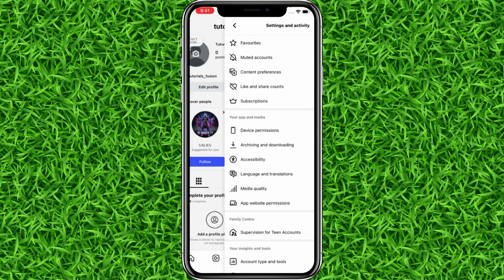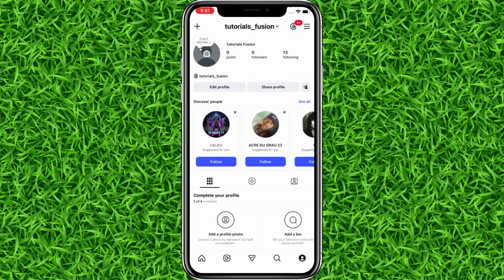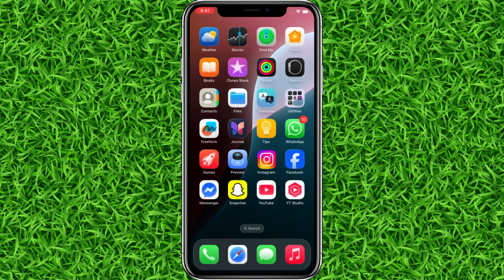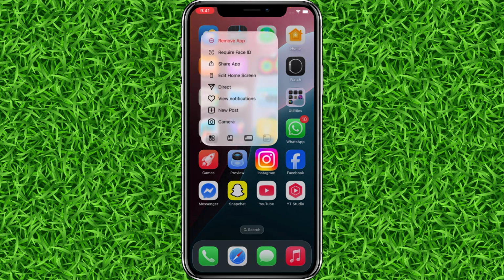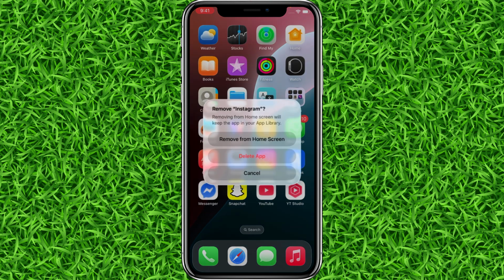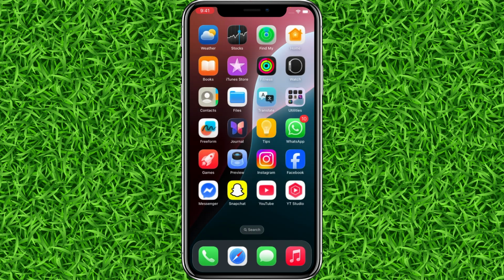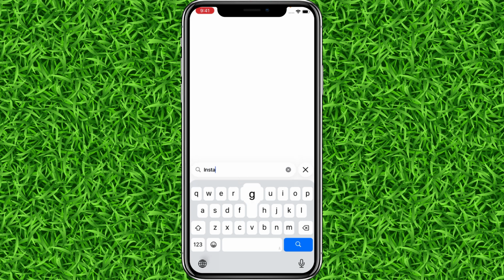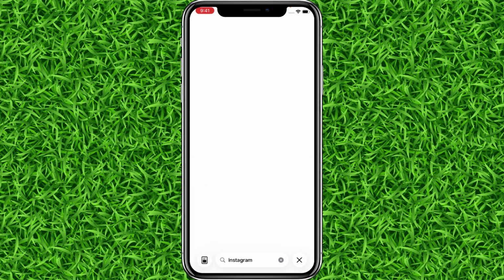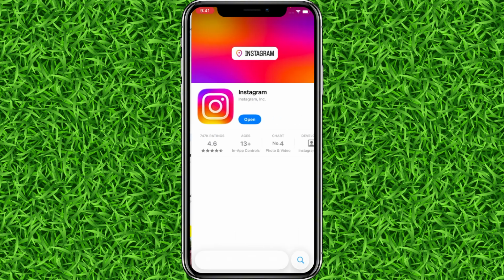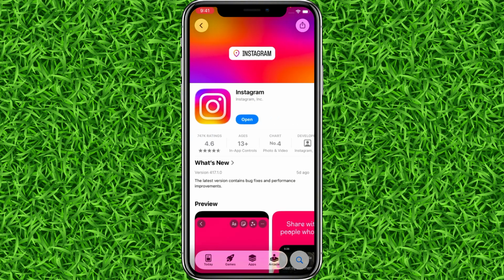Then you can try uploading stories, and if it still doesn't work, what you will do is head back, tap and hold on Instagram, remove app, and then hit delete app, and then go to the App Store, and once again install the Instagram app by simply searching for Instagram. And after reinstalling Instagram, you will be able to upload stories on it, and your problem will be solved.